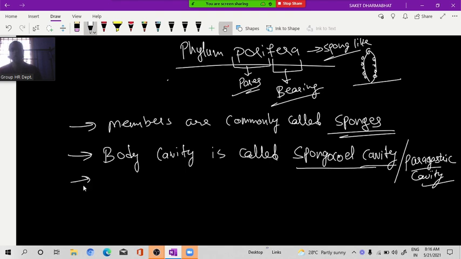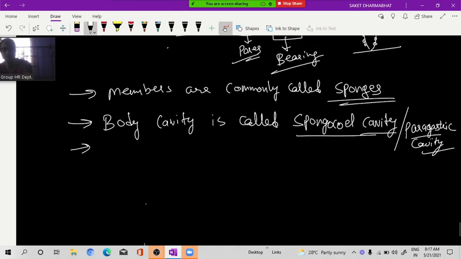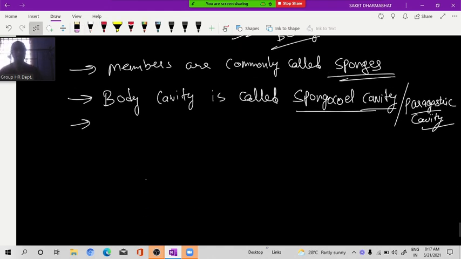Now, I already told you they are asymmetrical, but Sycon and Leucosolenia are biradially symmetrical. I already told you that point, so I will not discuss it again. They are diploblastic and acoelomate. Clear? I already told that.